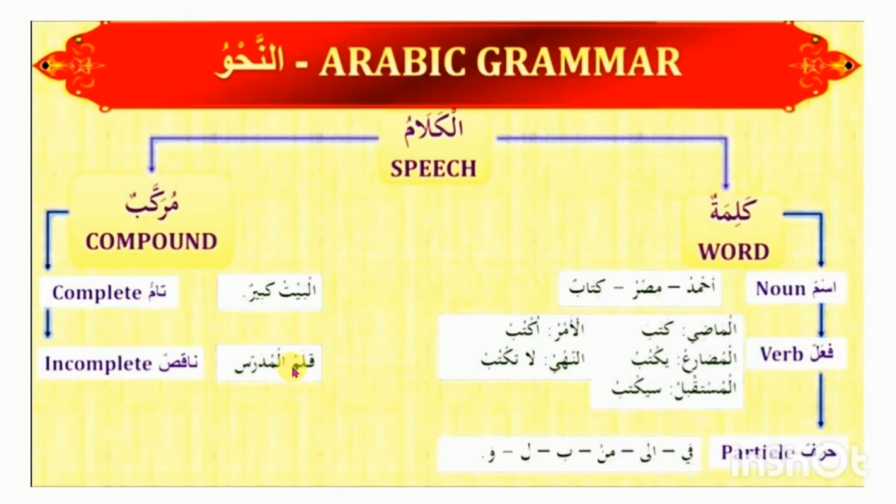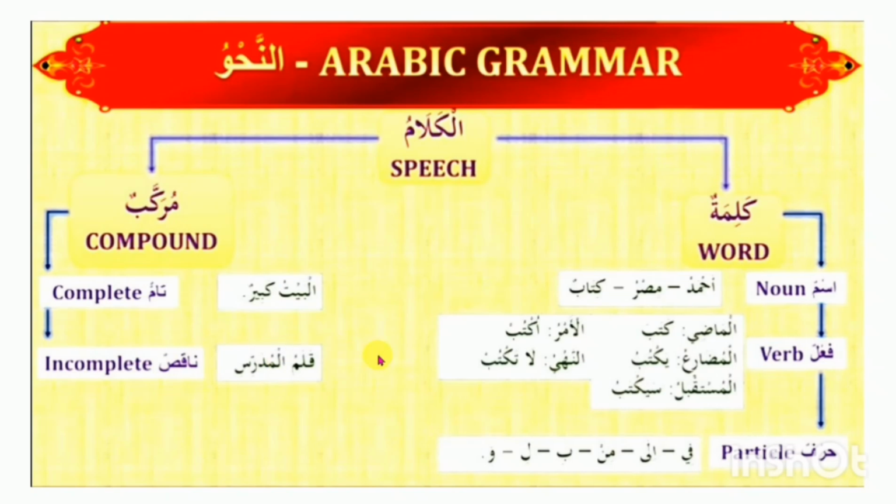But attention please, this sentence: qalamu mudarrisin. Qalam means pen. Mudarris means teacher. This word does not have the prefix al, so it is not definite. Which teacher's pen, we do not know, so this is incomplete. I also repeat that murakkab is of two types: complete and incomplete. Complete indicates a definite, and incomplete means there is no definite indication.